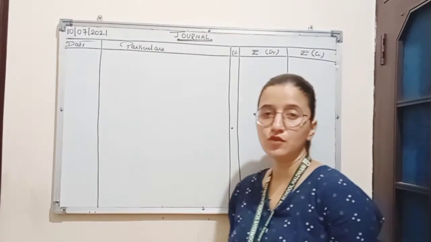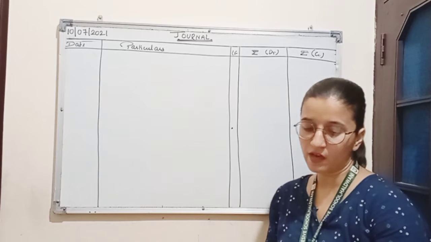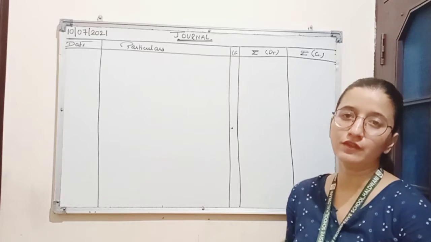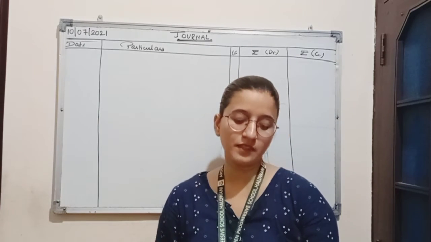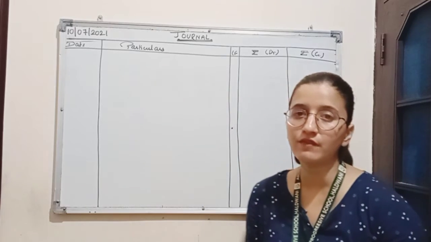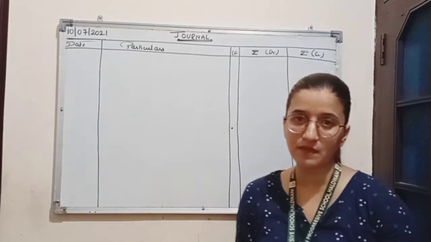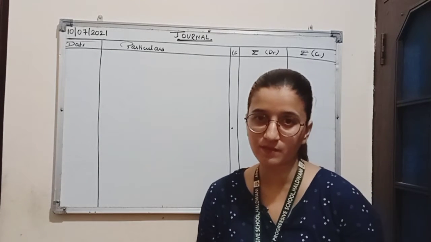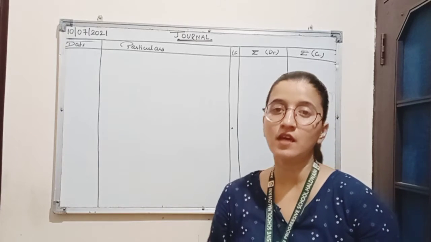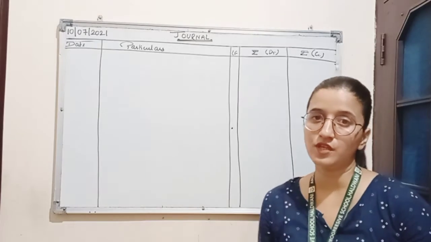Now coming to the solution part, here we know the investment cost is rupees 5 lakh and reserve is 30,000. Case 1 is if there is no other information, which means here the market value of investment will be same, rupees 5 lakh. So as we know, if the market value and book value is same, that means there is no loss in the investment, and if there is no loss, the reserve will not be used for the loss. Reserve will be distributed among the partners in the old profit sharing ratio.